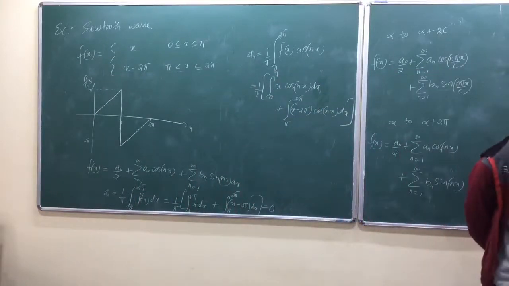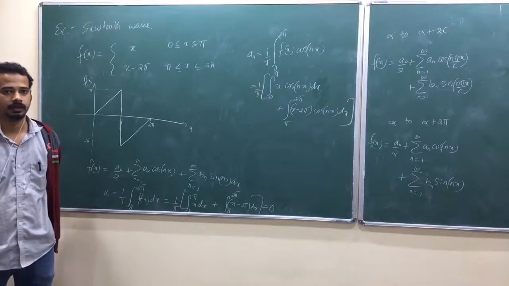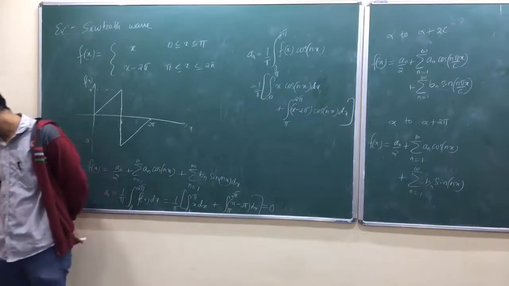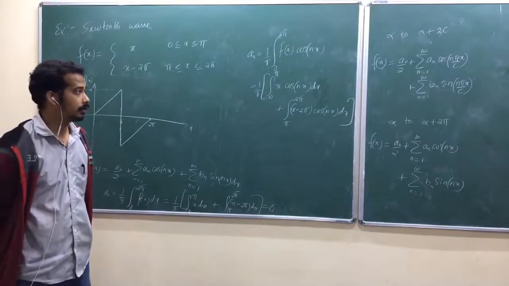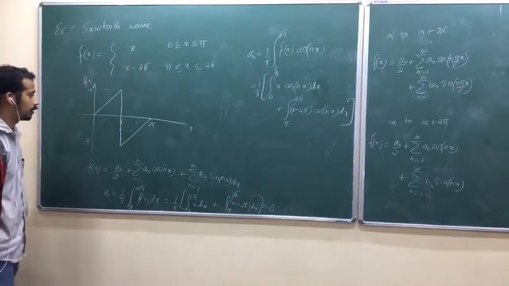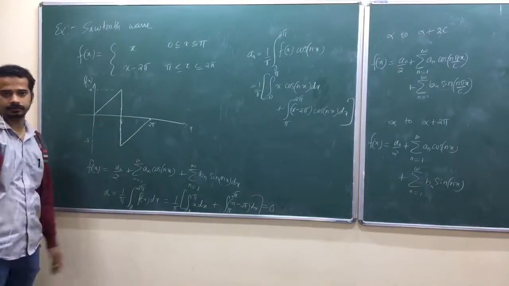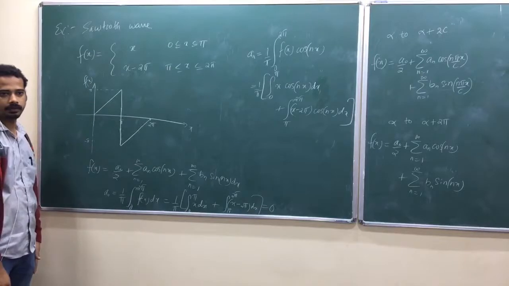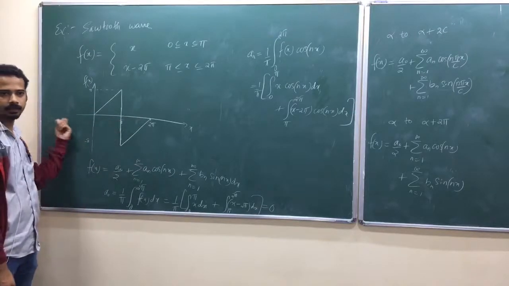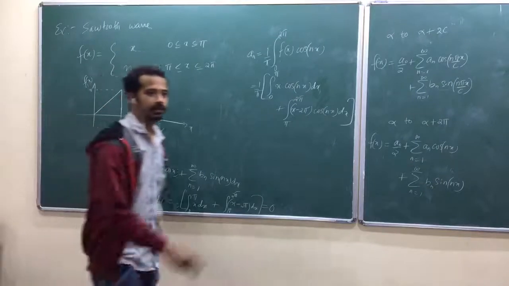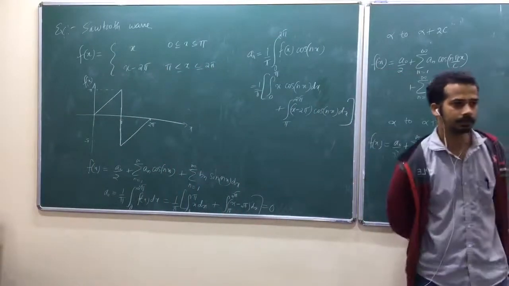It is also 0. Can you guess why? Yes, that's 0. Don't talk about odd or even when you are on only one side of this axis. Is that okay? This is one side, isn't it? If it were minus pi to plus pi, then you can judge. It should be either even or odd depending on the function, isn't it?